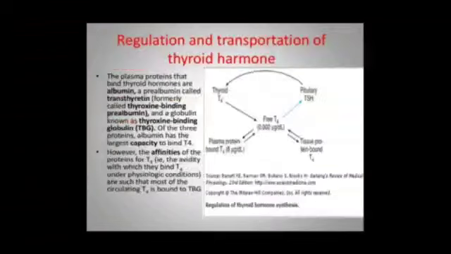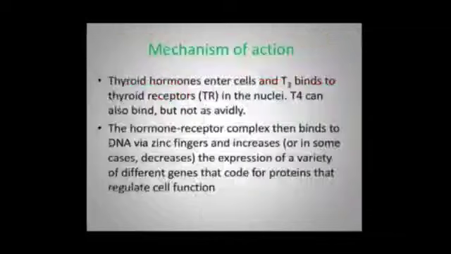What is the regulation and transportation of thyroid hormone? The plasma proteins that bind thyroid hormones are albumin, prealbumin called transthyretin, and a globulin known as thyroxine-binding globulin. Of the three proteins, albumin has the largest capacity to bind T4. However, given the affinities with which the proteins bind T4 under physiological conditions, most of the circulating T4 is bound to thyroxine-binding globulin.